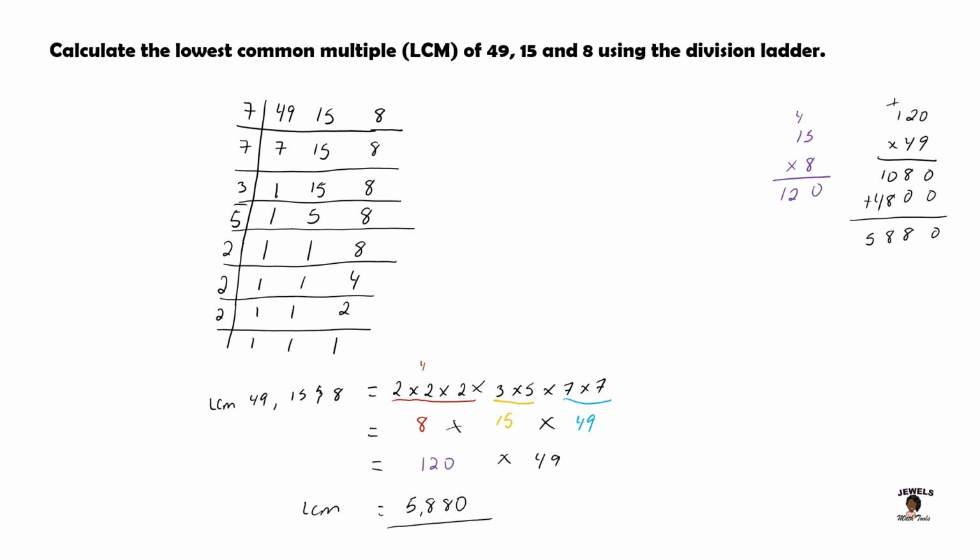And naturally, I don't even want to say look at their timetable, because we wouldn't even think of this number in considering even this to be an LCM for these three numbers. But again, the division ladder is just one of those prime factorization methods that affords us the opportunity to be able to calculate and get an LCM of a number even when we don't see the possibility or the potential of an LCM even being present.